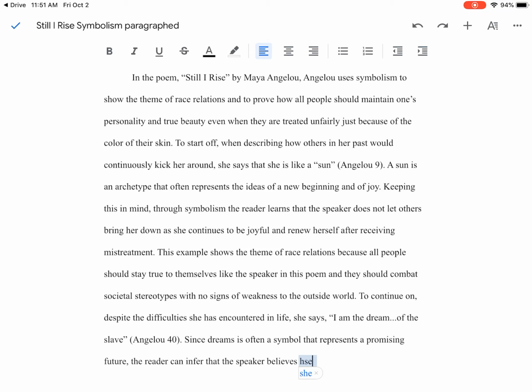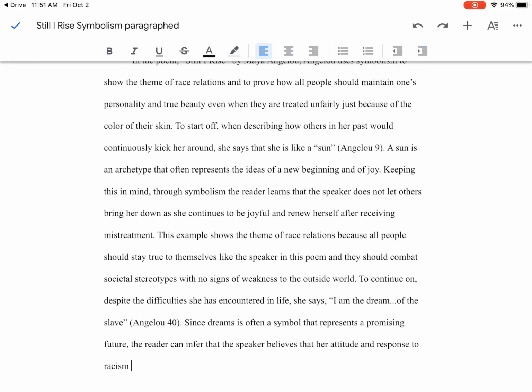Sorry, I got a little bit lost. The reader can infer that the speaker believes that her attitude and response to racism will help shape, and now I'm getting to that meaning, a better future, like a hope represents a better future for herself and her entire race. That's why she says the hope for the slave. Okay?